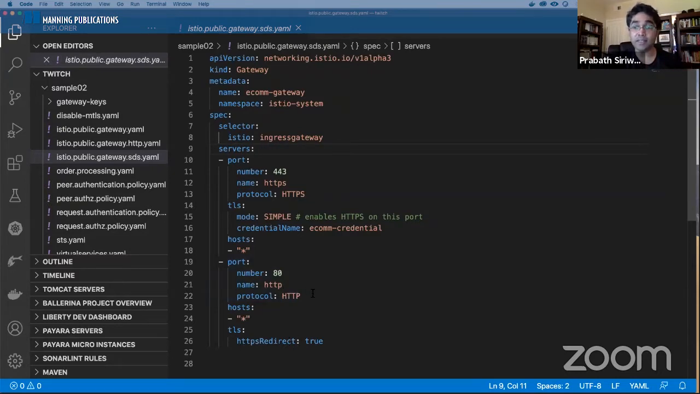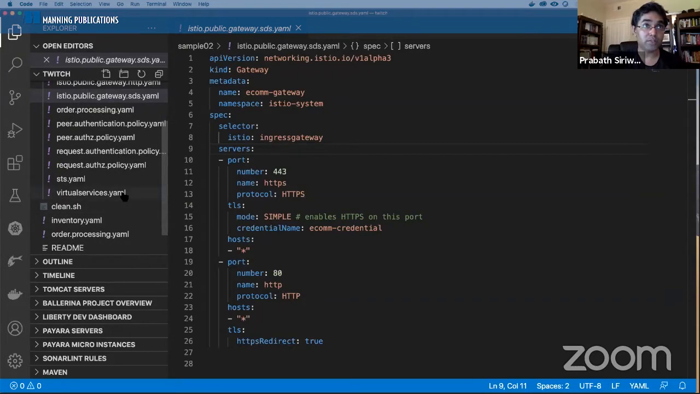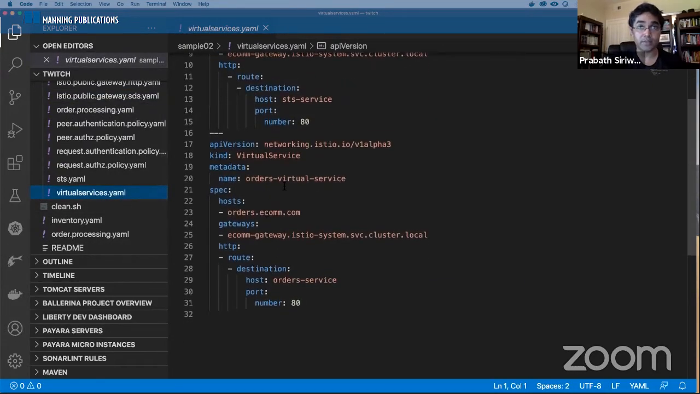But this itself doesn't say anything about the service. This only says pick this resource if there's any traffic that comes to port 443 HTTPS, right? Then this is not just enough for the Istio Ingress Gateway to route traffic to a given workload. Now, once Istio finds its gateway resource, picks this particular gateway resource, it will also try to find out what are the virtual services associated with this particular gateway. Now, if you go to our virtual service definition, right, this is the virtual service definition of the order processing microservice.